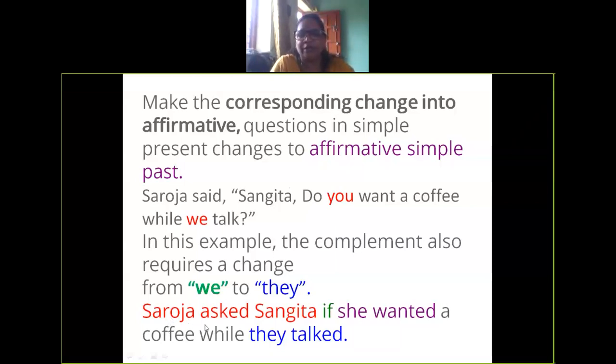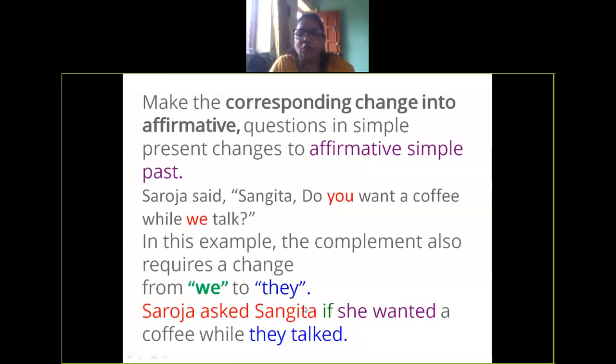Saroja asked Sangeeta if she wanted a coffee while they talked. Okay, do is dropped. If she wanted, right, you will change into she because it is for Sangeeta. The name is not repeated. The name is used in the reporting clause. Okay, Saroja asked Sangeeta. Sangeeta is shifted to the reporting clause.